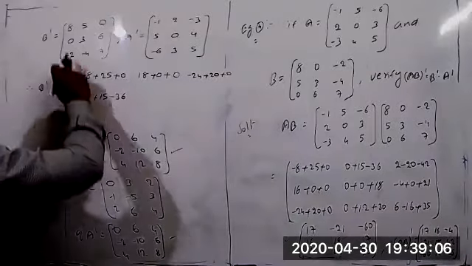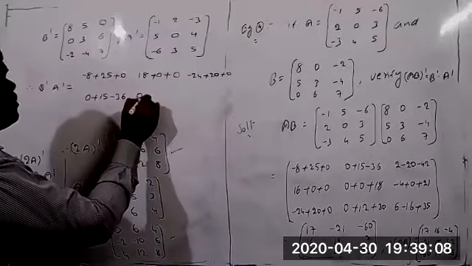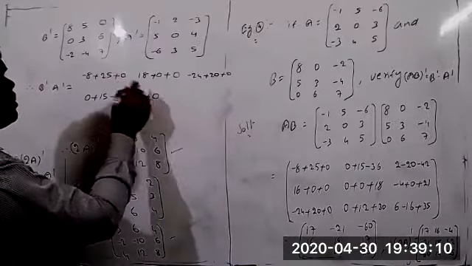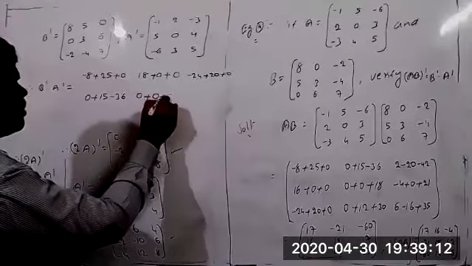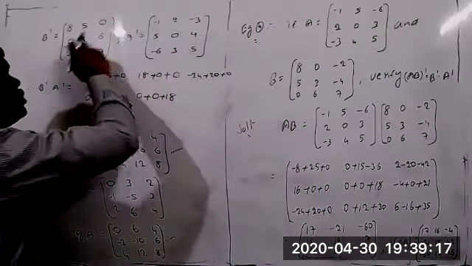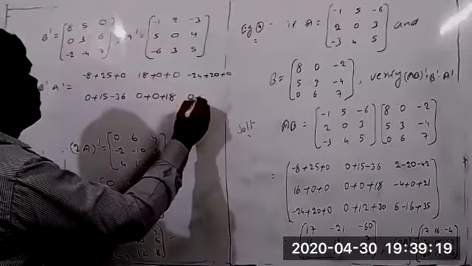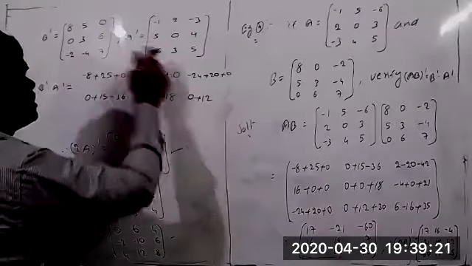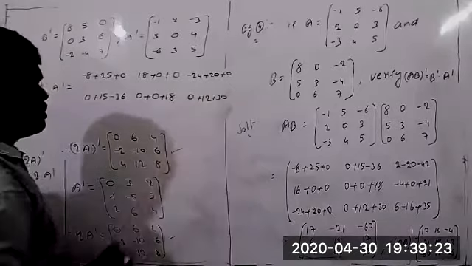Later we'll write that. 0 into 2 equal to 0. Plus 3 into 0 equal to 0. Plus 6 3s are 18. Plus 18. Next. Second row into third column. 0 into minus 3 equal to 0. Plus 3 4s are 12. Plus 6 5s are 30.